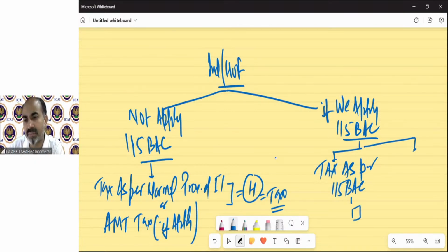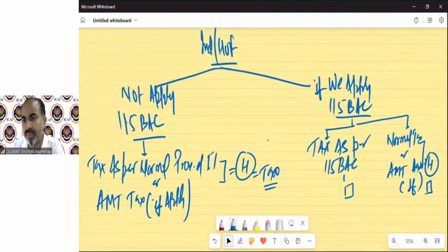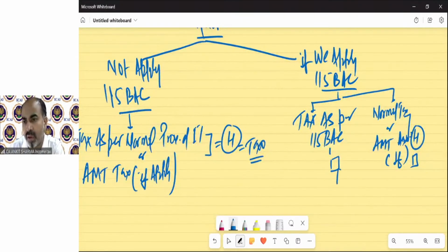This is one tax, and normal tax or AMT tax if applicable, whichever is higher, this tax. And now whichever is lower, that will be my tax liability.